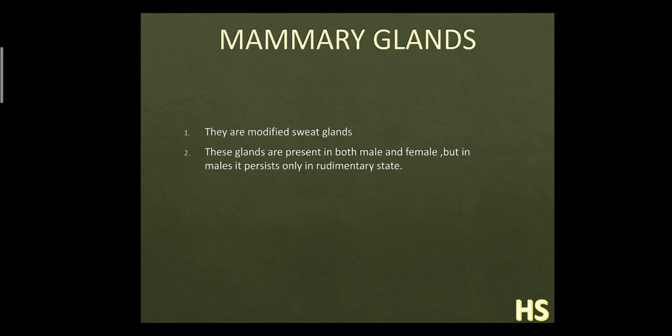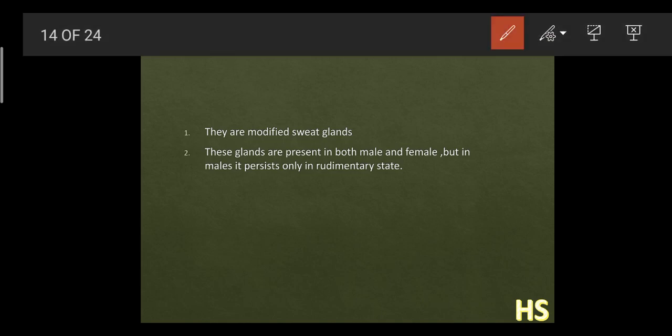Now next, mammary glands. Mammary glands are the modified sweat glands. These glands are present in both males and females, but in males they persist only in the rudimentary state. The function of the mammary gland is to give milk. Rudimentary state means at a very early stage.